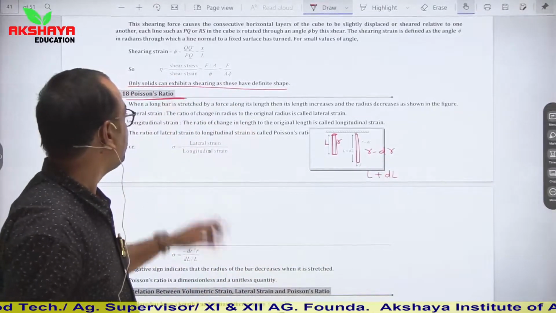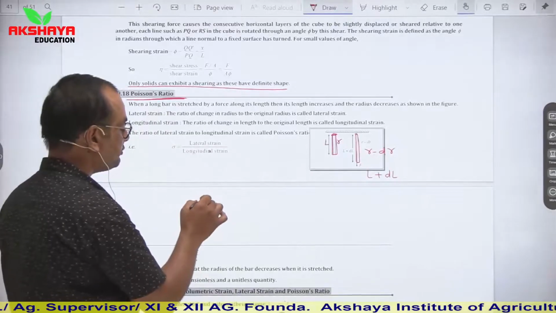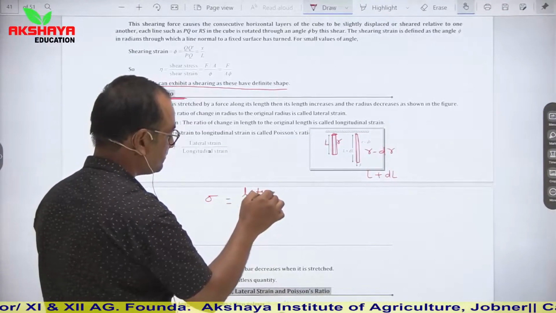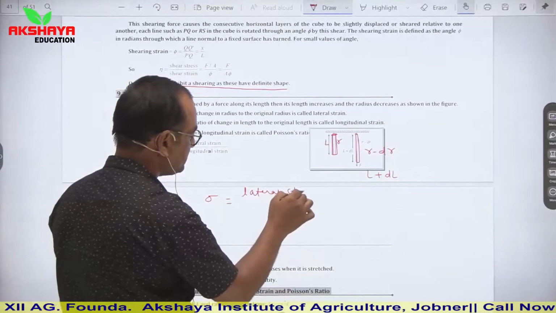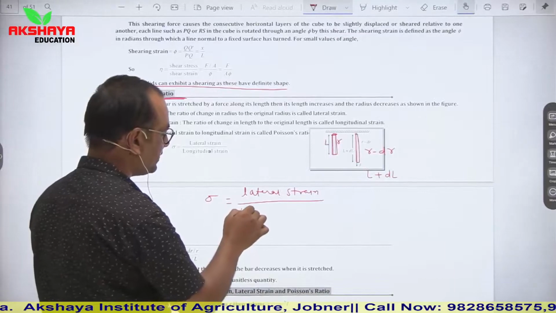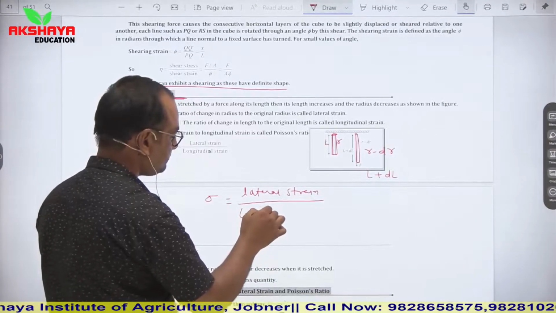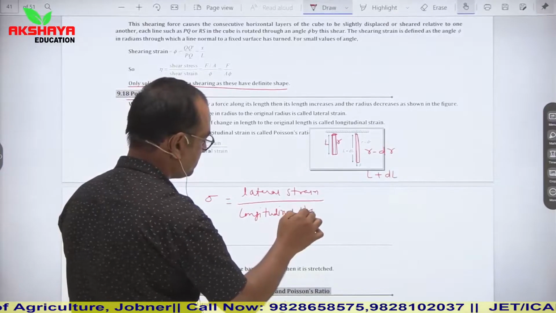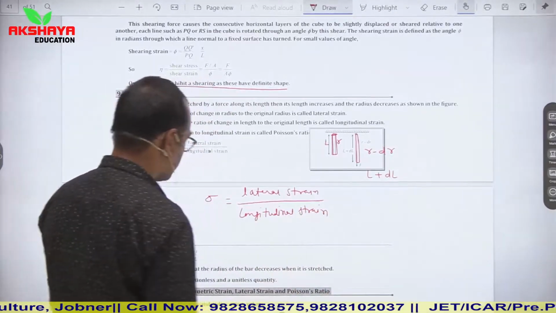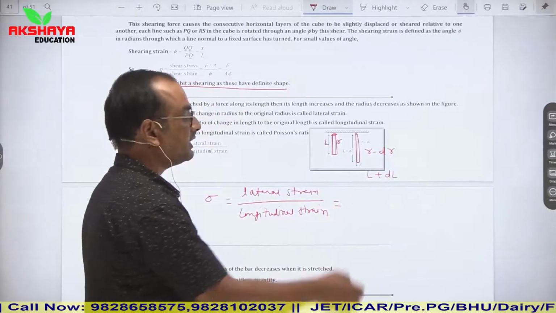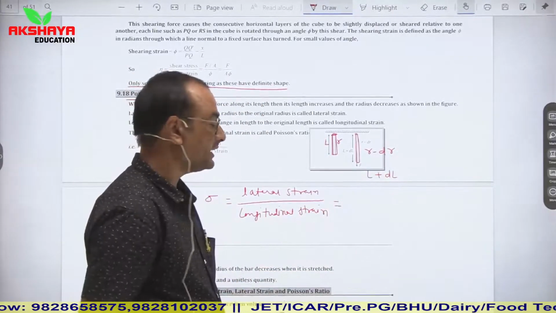From here we explain Poisson's ratio, which is denoted by sigma. It is lateral strain with respect to longitudinal strain. Clear? Longitudinal strain: initial length is L and change is dl.